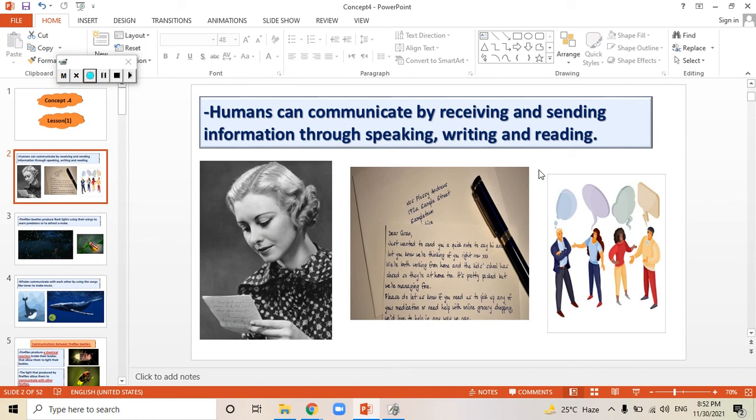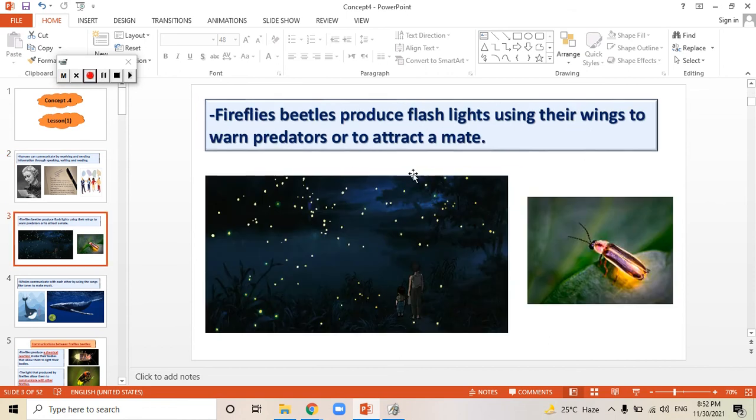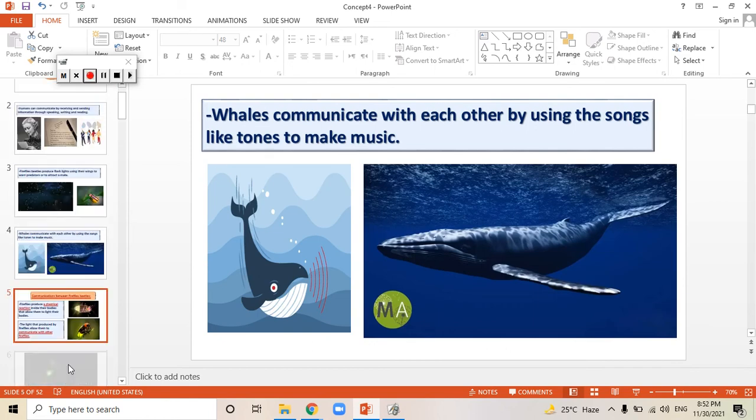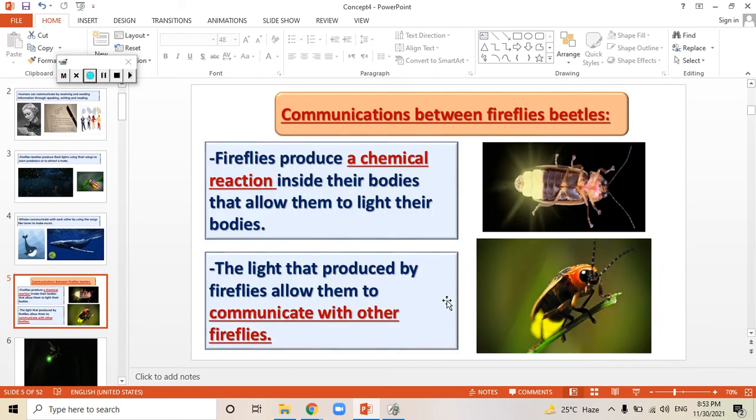So I am communicating with you. Writing and reading are all ways of communication between living organisms. In this lesson, we will learn about the communication between fireflies, petals, and whales. Let's start with the fireflies.